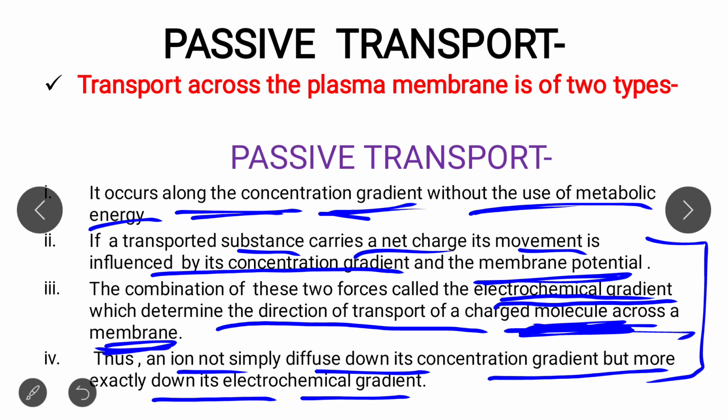Electrochemical gradient helps in the transfer of the charged molecule. If an ion carries a charge, then it is transported by the electrochemical gradient, which is formed by the combination of two forces: concentration gradient and membrane potential. So this is all about passive transport.